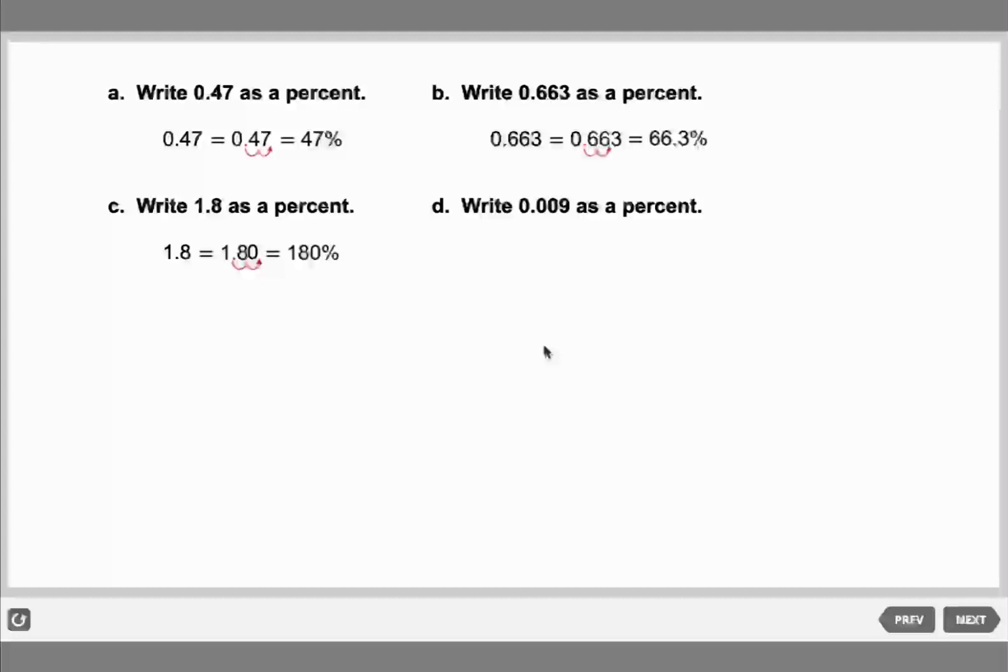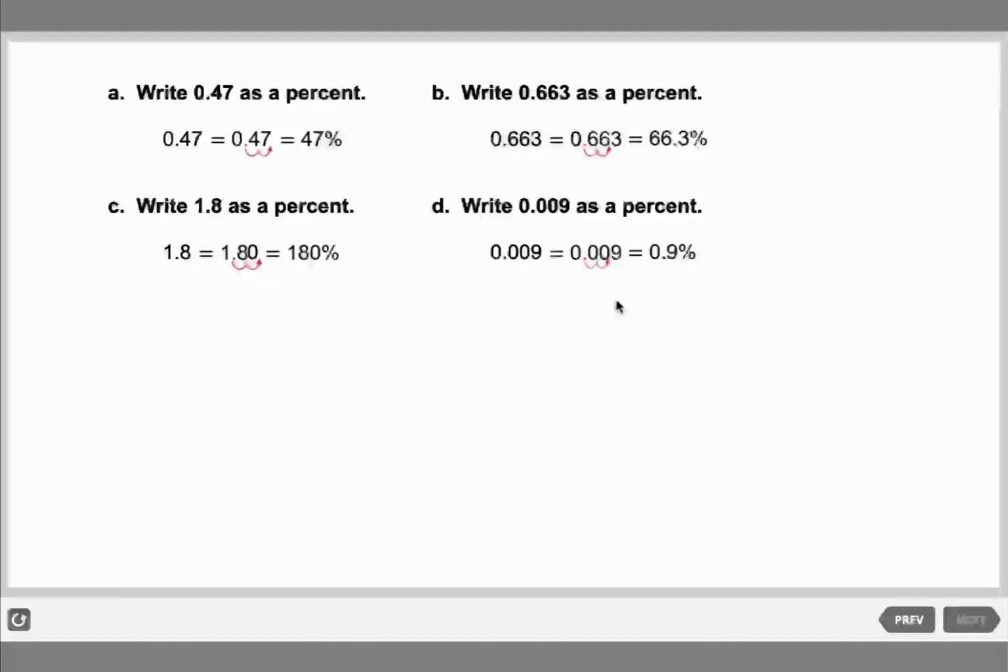Right. How many digits? 3? What? We're multiplying by 100. Why 3? Only 2. So we move it 2 digits to the right. Now the number will be 0.9. And do not forget to write percent. Thank you, Fahad.